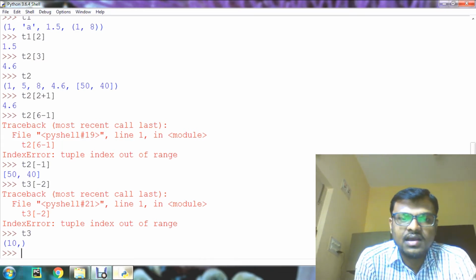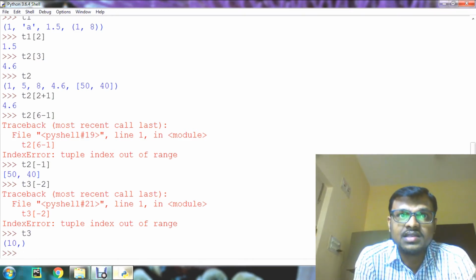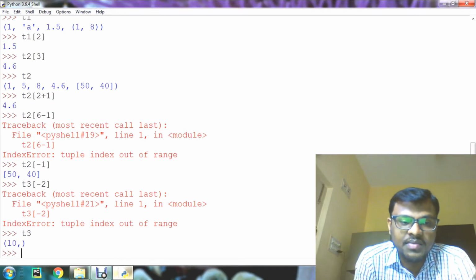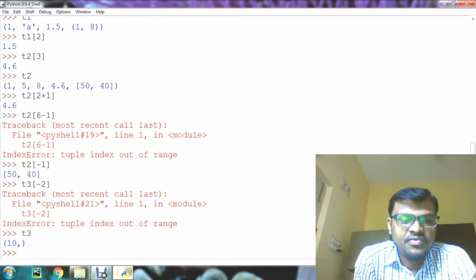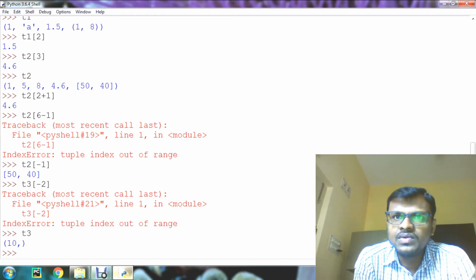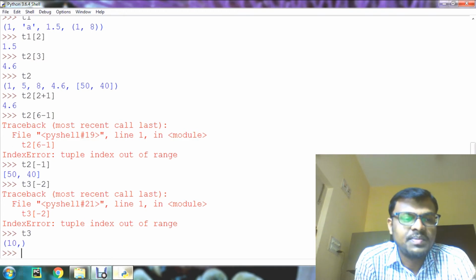Well guys, now we'll see the next concept, that is, tuple is immutable. We know that string is immutable, right? So tuple also is immutable. That means the elements of the tuple cannot be changed once created. If we attempt to change, it will produce an error.